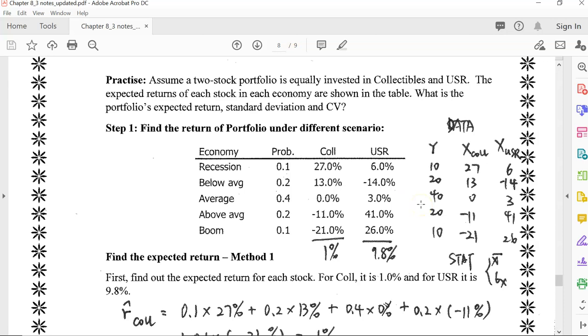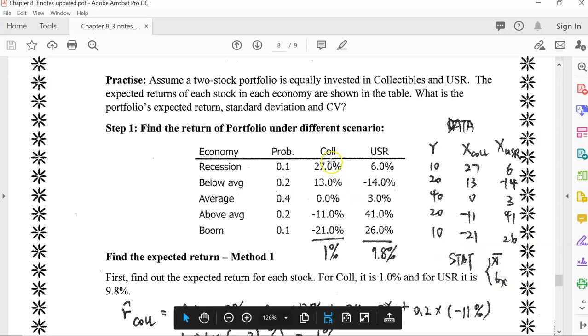We can use the financial calculator. If you want to figure out the expected return for the 2 stocks, you can also input the 5 returns for collectibles multiplied by 100 as x, and the 5 probabilities multiplied by 100 as y, and calculate expected return and standard deviation for collectibles.